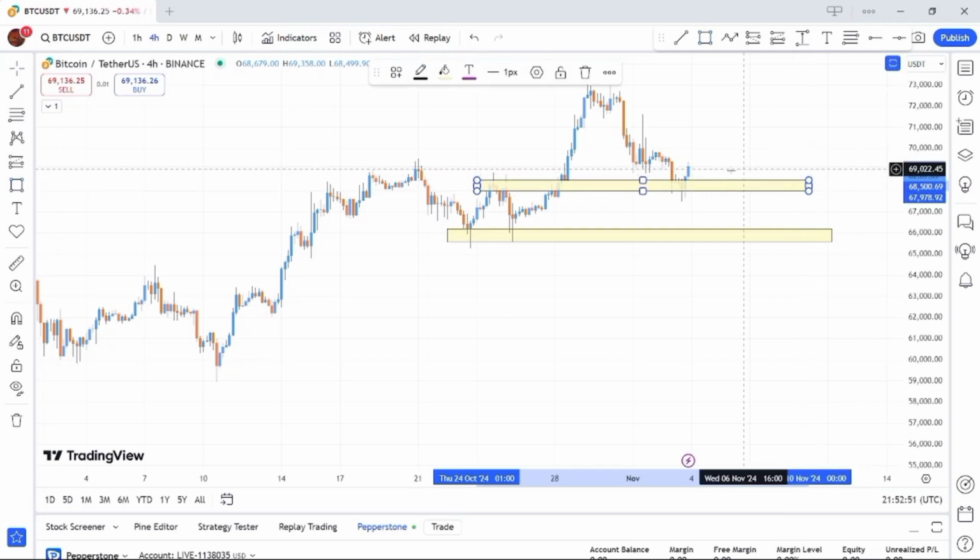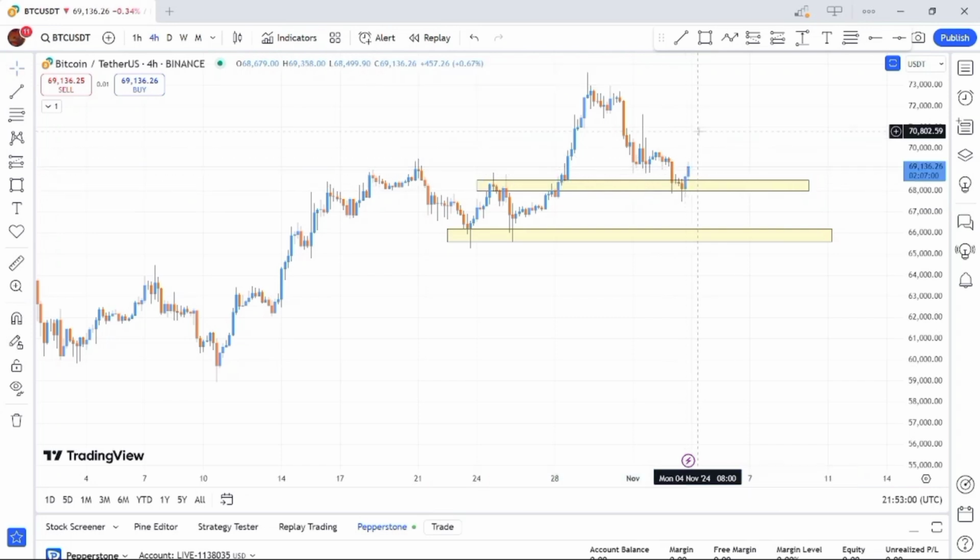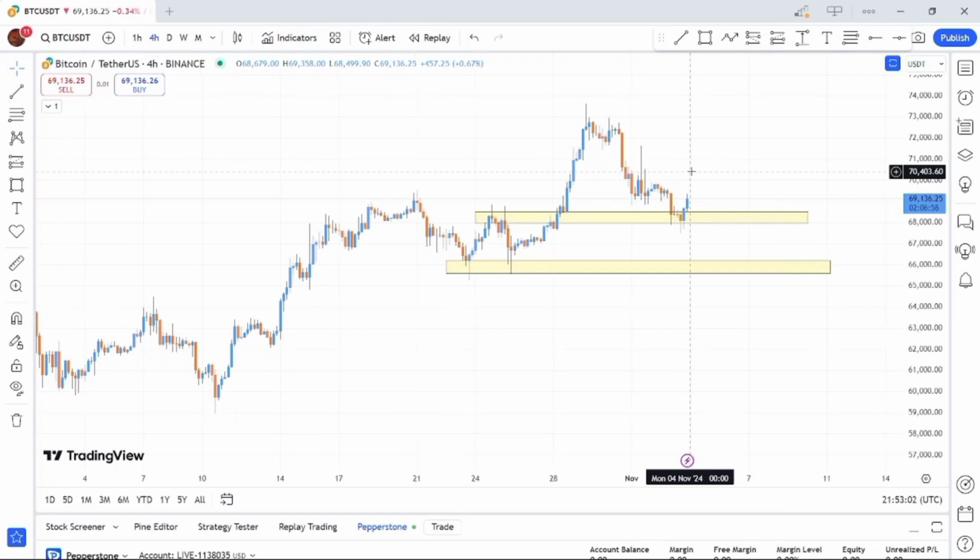We can see that currently Bitcoin has tapped into this zone and is pushing upward. Currently I'm not going to trade Bitcoin until the elections are over. If the election is over and Trump is declared the winner, then I'm going to be looking for more buys on Bitcoin.